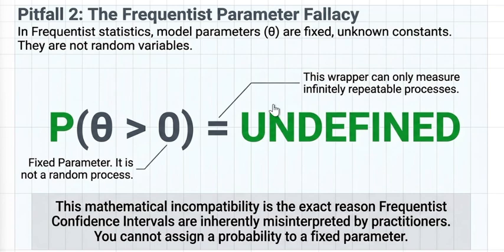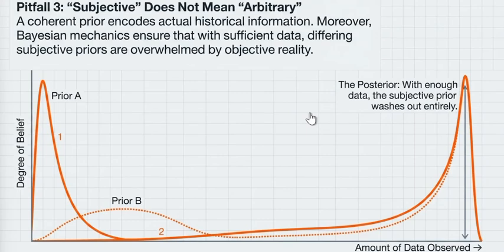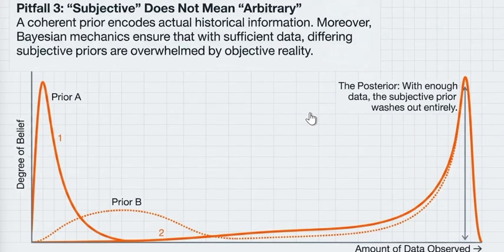Next, Bayesian is not equal to subjective. The prior must still be coherent, meaning it should satisfy the axioms, and it encodes actual prior information, not arbitrary opinion. With enough data, priors wash out anyway.